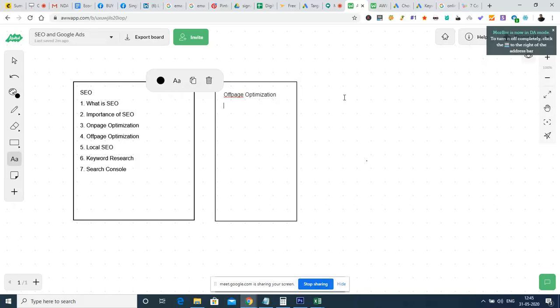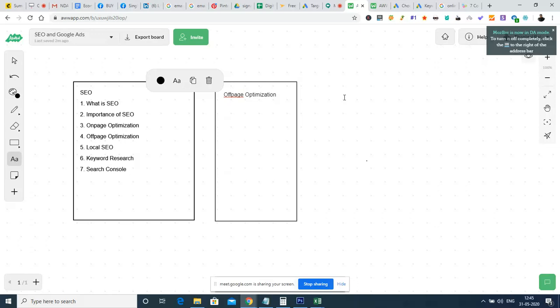Off-page optimization is something like creating trust in the Google search engine that this particular website has a better impact for the particular search term that we are looking for, as well as a better score than others. So that is what we are going to do away from the website.